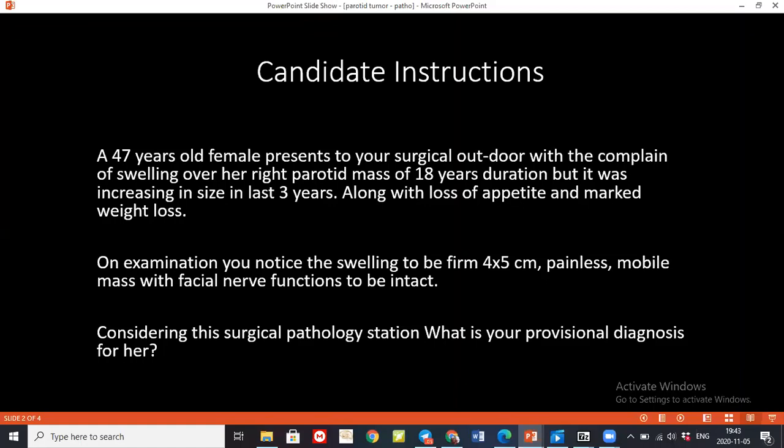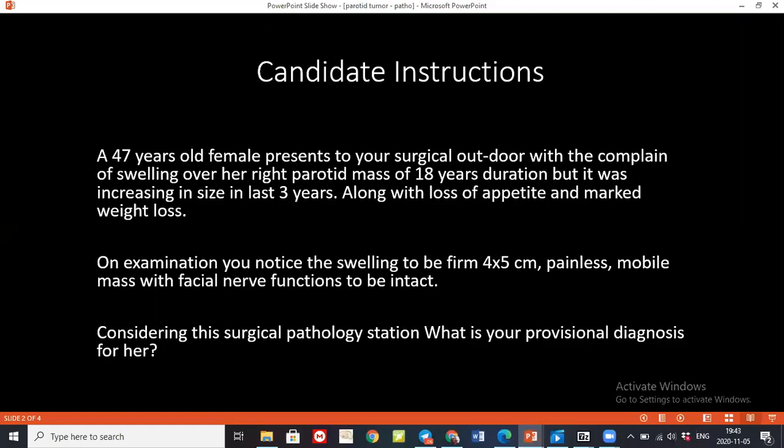Right, so if you read and understood, kindly tell me what is your provisional diagnosis? Yes, ma'am. My provisional diagnosis would be a pleomorphic adenoma of the parotid gland. But I would also like to rule out other causes like stone in the parotid duct, any infective pathology, any inflammatory pathology, and any malignancies, be it benign or malignant.